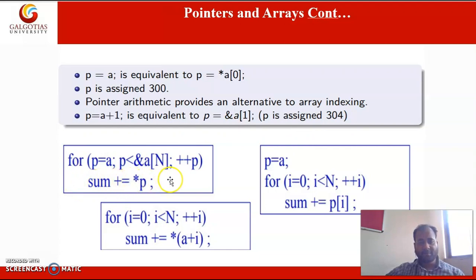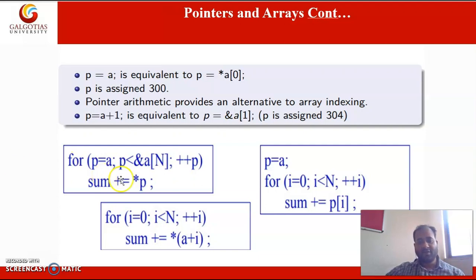So here we have different ways to perform operations on the array. Here p = a, so 300 will be initialized to p, while p is less than &a[n]. What does it mean? This is giving the address of the nth element. Here the increment will be 4 bytes.